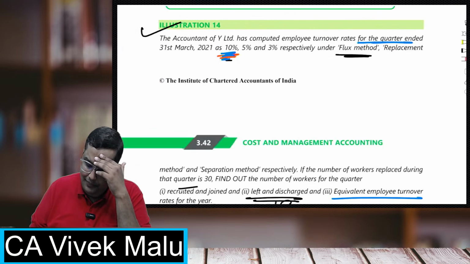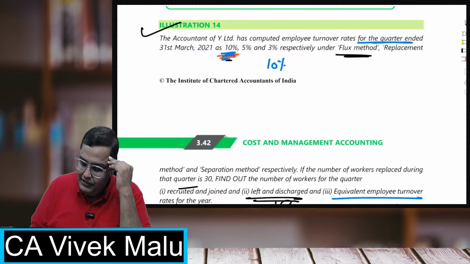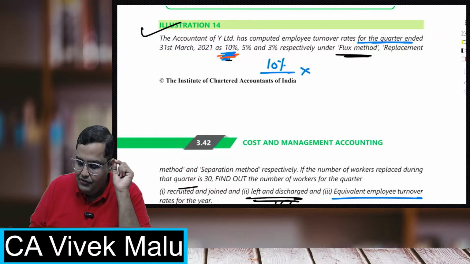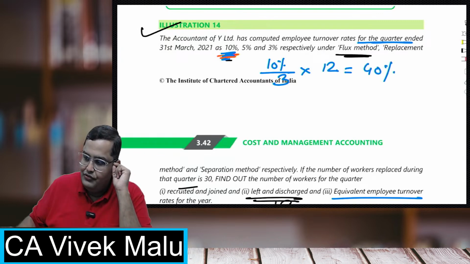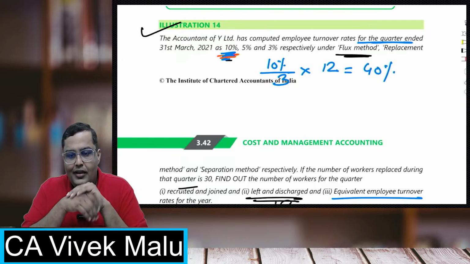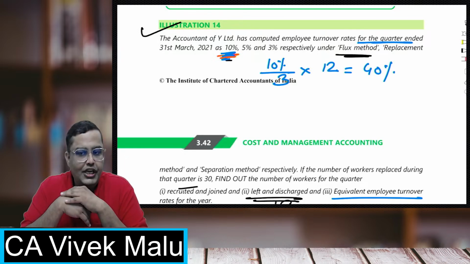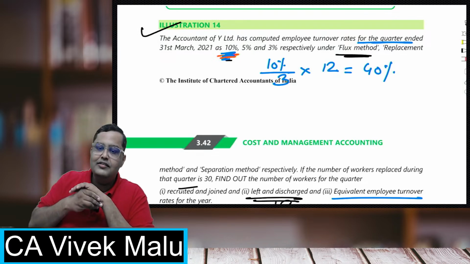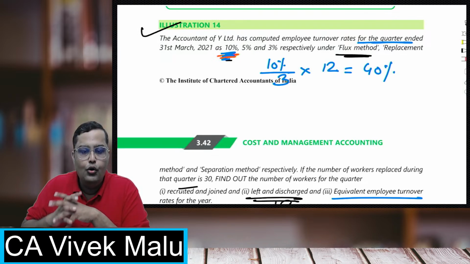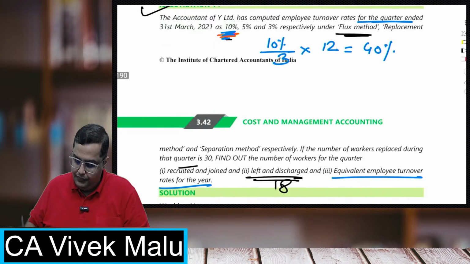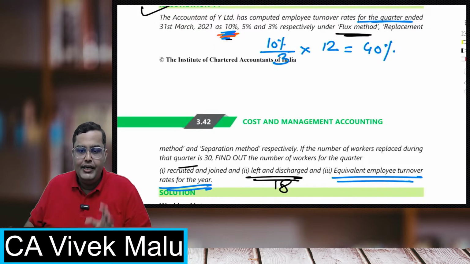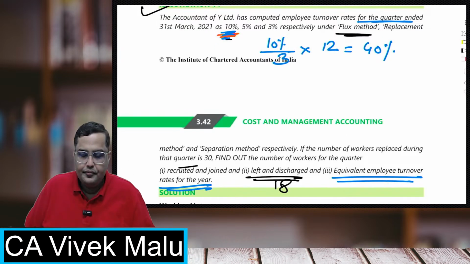It's very simple. 10% is for just 3 months, so divide by 3 and you'll get the rate for 1 month. I want it for 12 months. The answer will be 40%. Right? This 10% is for a quarter, and a quarter consists of 3 months. So this is the equivalent employee turnover rate for the entire year.